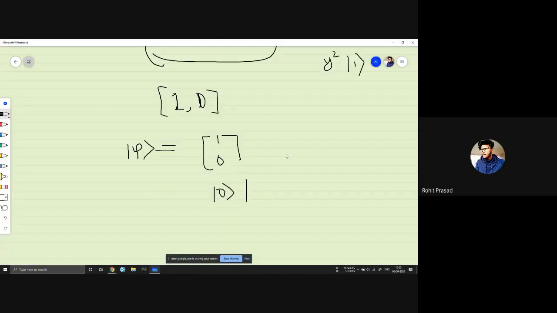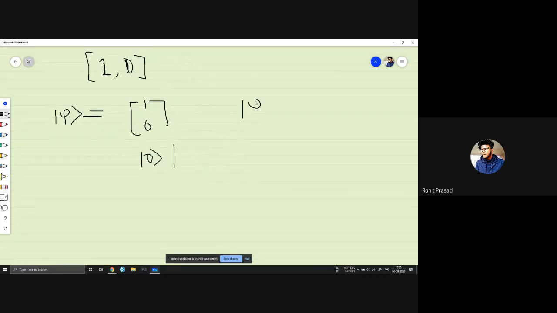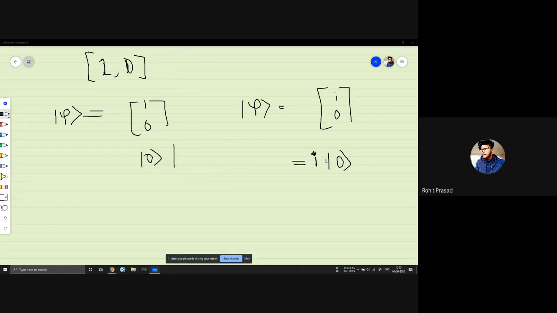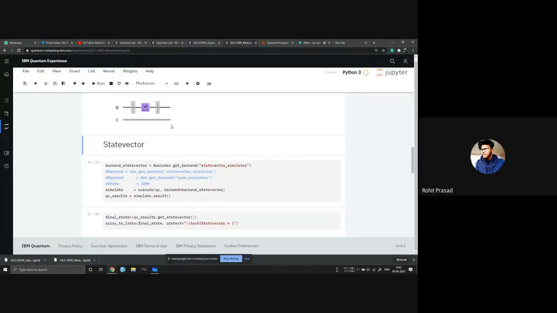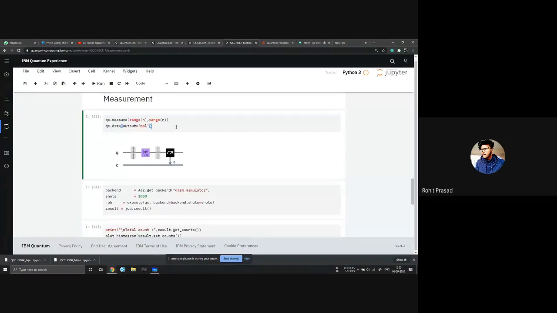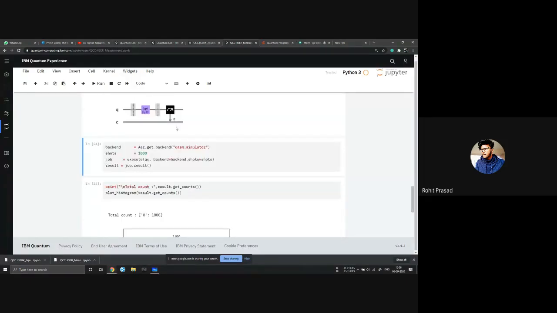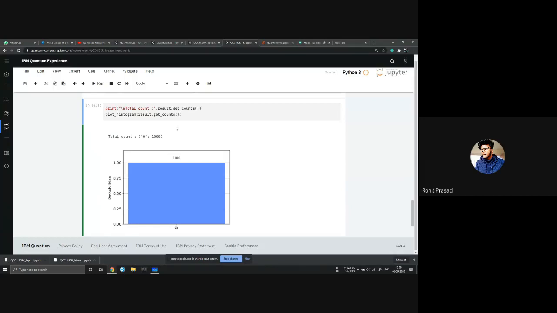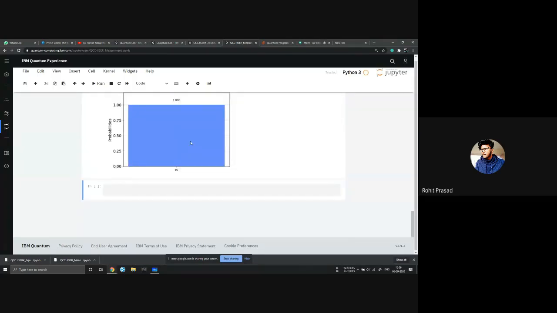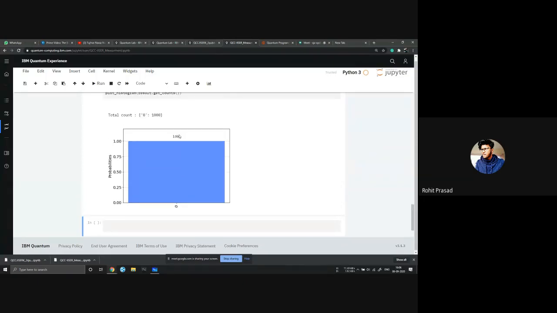So now our new psi state is i, 0. What does it say in that vector space, the basis? Something like this: i, 0. And if we go to measurement, put a measurement on that, run it 1,000 times, and plot what we get, it will still be 0 with probability 1. The probability won't change.